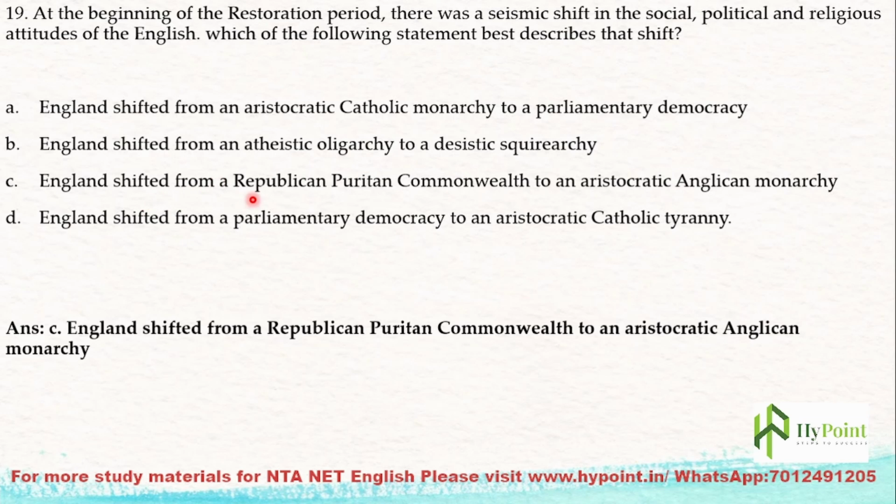English shifted from a Republican Puritan Commonwealth. See, during the Puritan age, before the Restoration, England was a Puritan Commonwealth nation, and after that it shifted to an aristocratic Anglican monarchy. So that is the correct answer. England shifted from a parliamentary democracy to an aristocratic Catholic tyranny? So it was not tyranny happening, but it was monarchy.